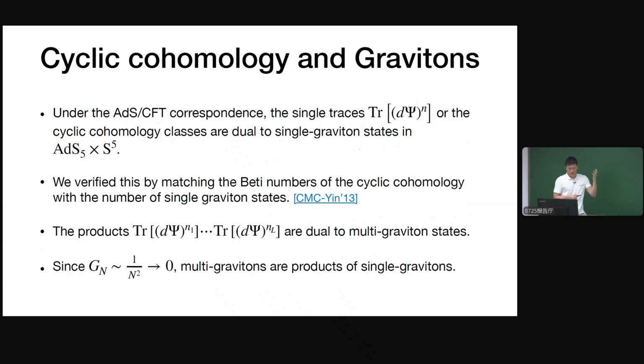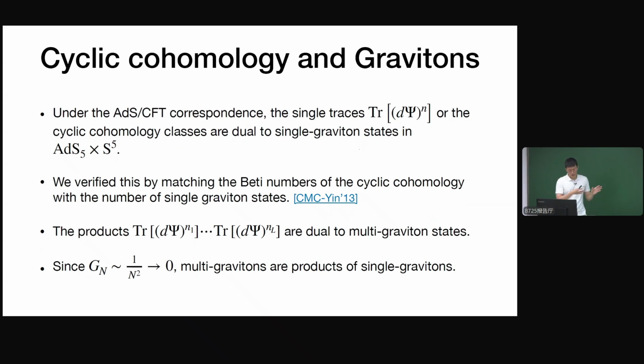Now under the AdS/CFT correspondence, let's try to understand what these cohomology classes mean on the gravity side. These single traces, these cyclic cohomology classes, are due to single graviton states in AdS5 times S5. We can verify this expectation by matching the Betti number of this cyclic cohomology with the number of single graviton states, and we found that they exactly match. So the interpretation of this cyclic cohomology is the gravitons in AdS5 times S5.